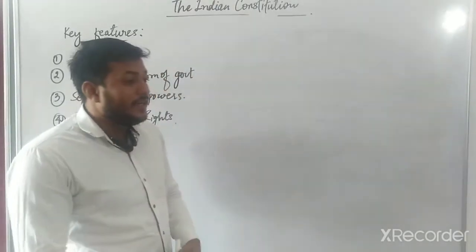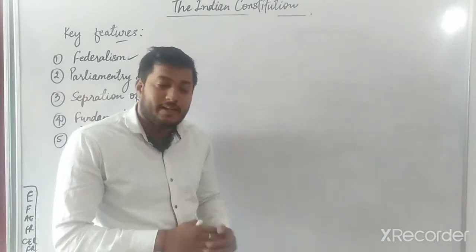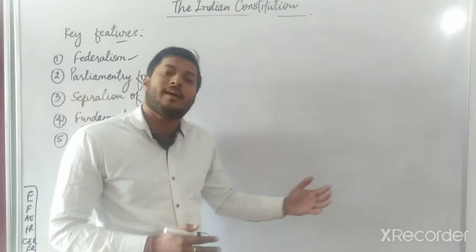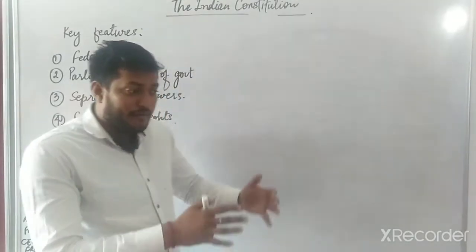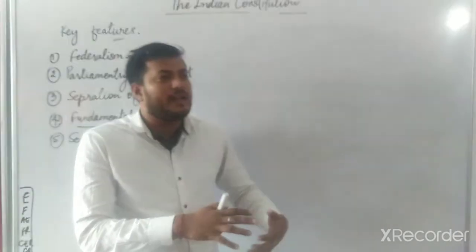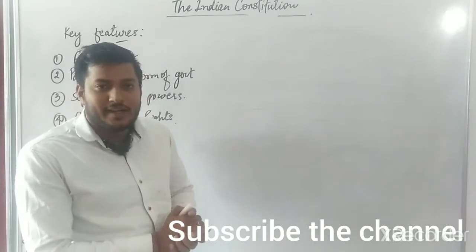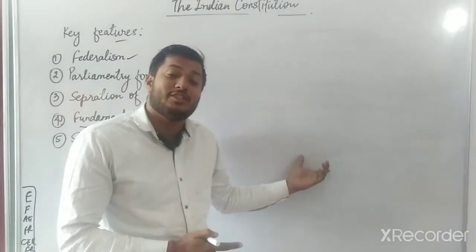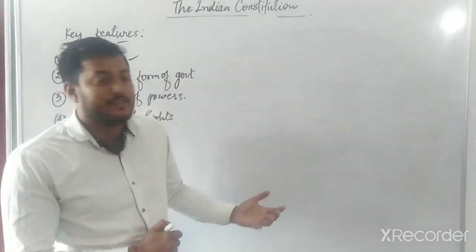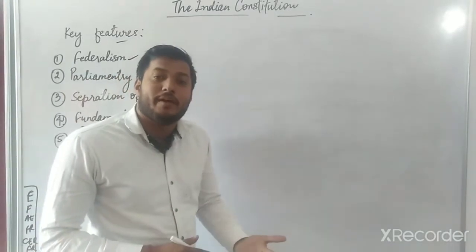And next is it formulates law for the true democracy. Democracy, as you know, is a form of government in which rulers are elected by the people. Whenever we come to the rights, we find that all the rights are granted, but actually not. The rights were not granted. They have been given by the constitution. Before this, we did not have any rights actually. And it limits power of the government also.